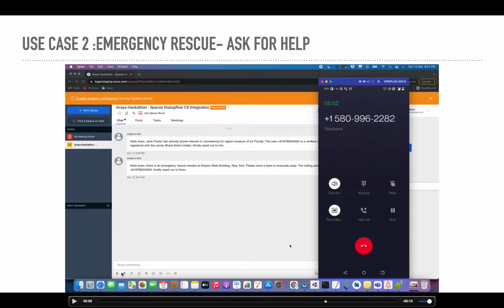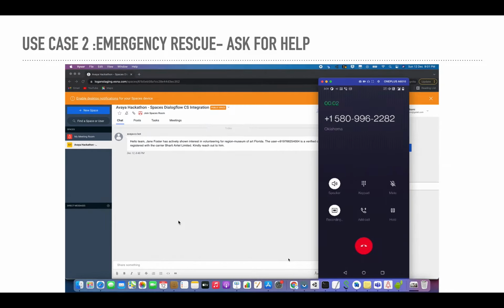Okay, so what happened here is when a person in an emergency, or asking for help for someone else, makes a call, his details are taken, and then those are given back to the rescue team. Even in the first case, if you see, the phone number got verified by Telnex APIs, and the information was shared with the Spaces admin.